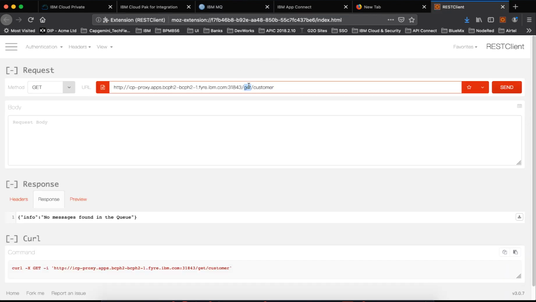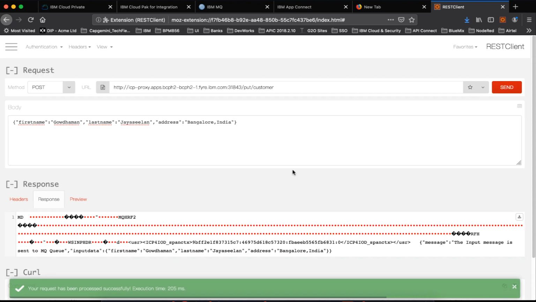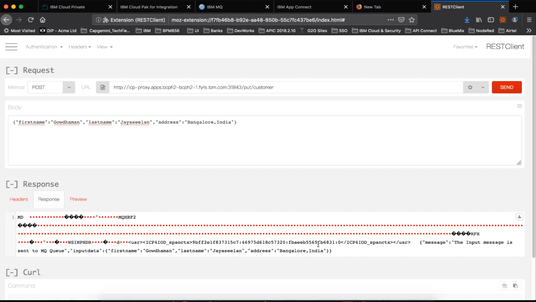Let's put some message. Post the message and change the URL. Let me put some message, say send. So it has got some scramble, but at least the message in the input message is sent to MQ.